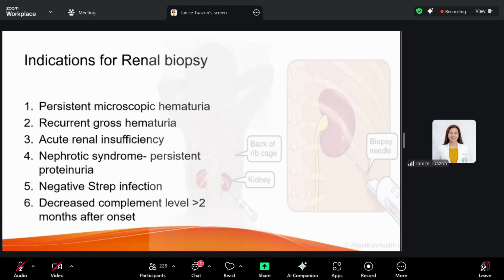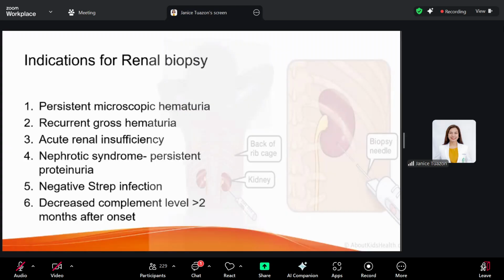When is it indicated? If your patient has persistent microscopic hematuria. In your PSGN, remember this is the most common disease presenting with hematuria. Persistent microscopic hematuria is defined as more than 1 year of microscopic hematuria, because in your PSGN, hematuria usually resolves within a year. So if hematuria persists, then a renal biopsy is indicated.